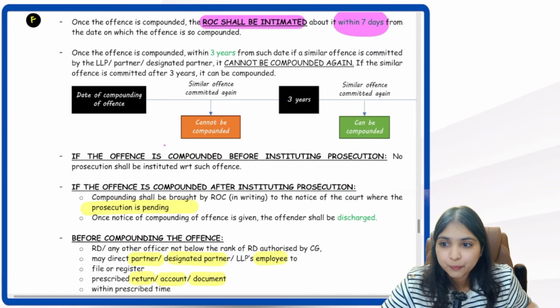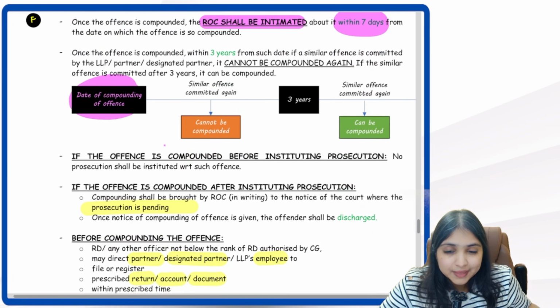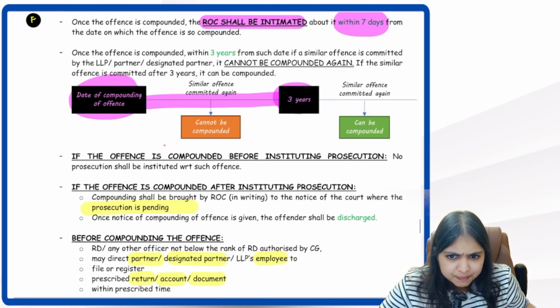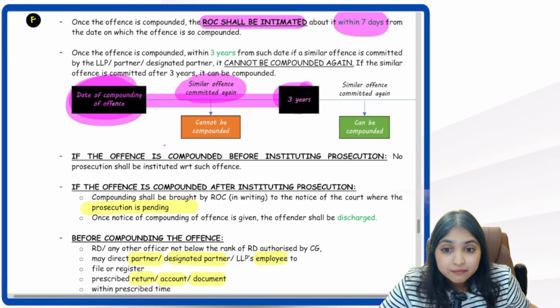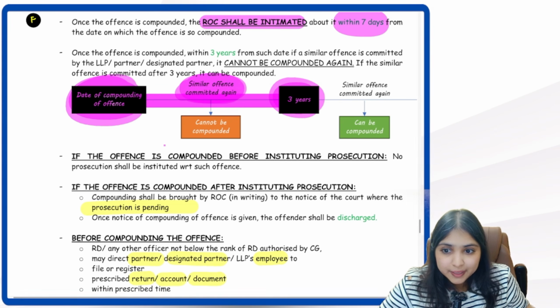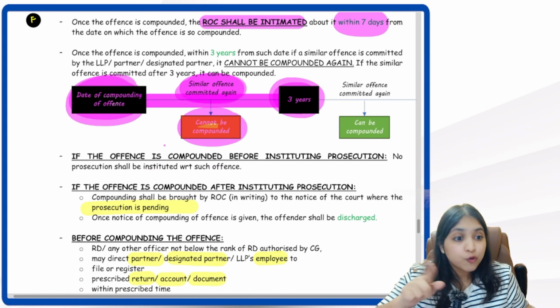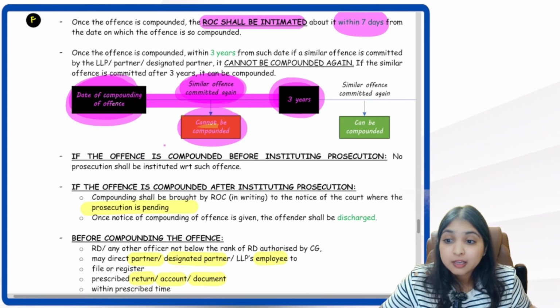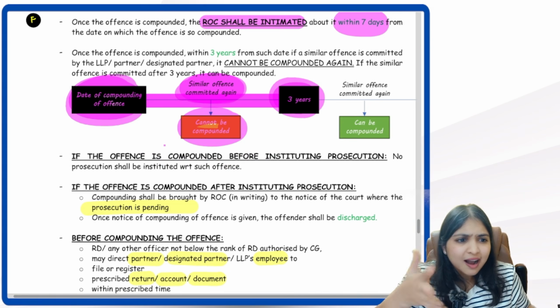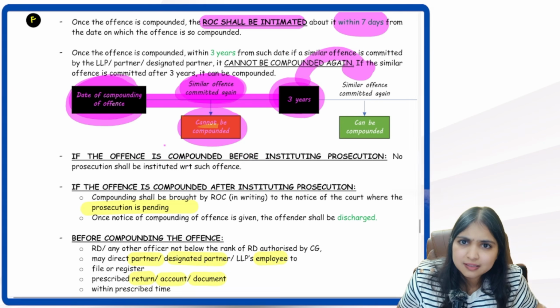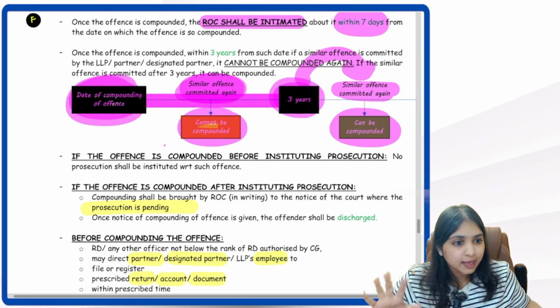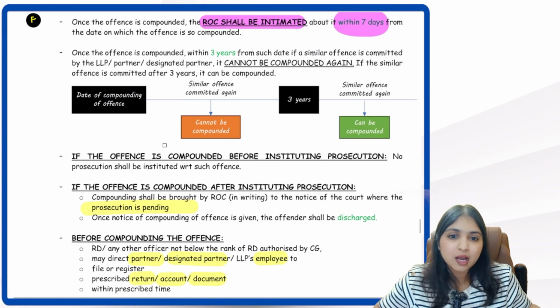Now come to the limitation period point. Once the offense is compounded, from that date, we will count 3 years. In this period, if you commit a similar offense again, we will not do compounding for you. In simple words, in 3 years, for one offense, you can get compounding only once. So in those 3 years, if you commit a similar offense again, don't come for compounding. But after 3 years, you can commit the similar offense once again, and we will again compound it for you. So every 3 years, for one kind of offense, you can ask for compounding only once.